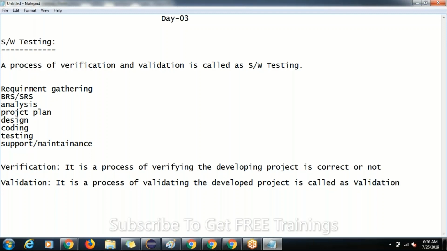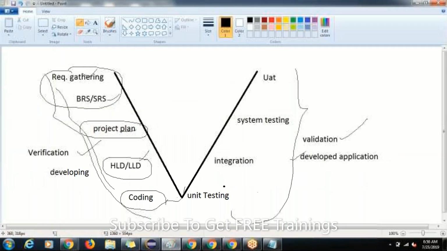And one more thing. Once again, I repeat: the process of verifying the developing project is correct or not is called verification. And the process of verifying the developed project is correct or not is called validation. It is called validation, guys.